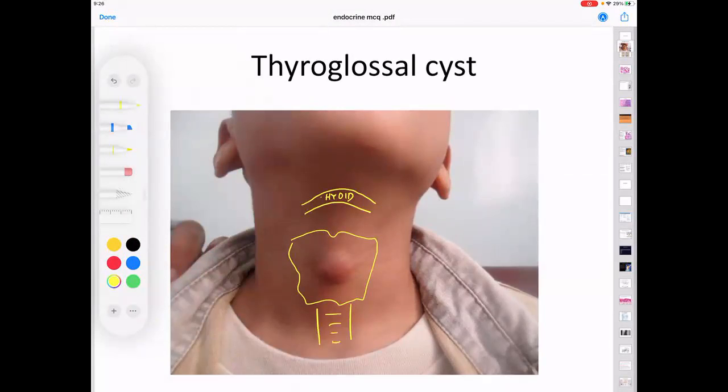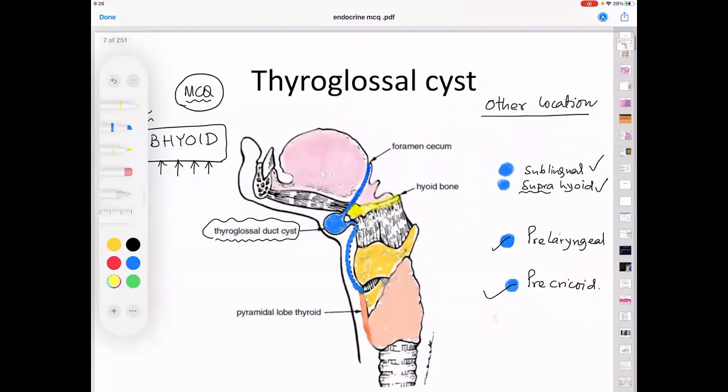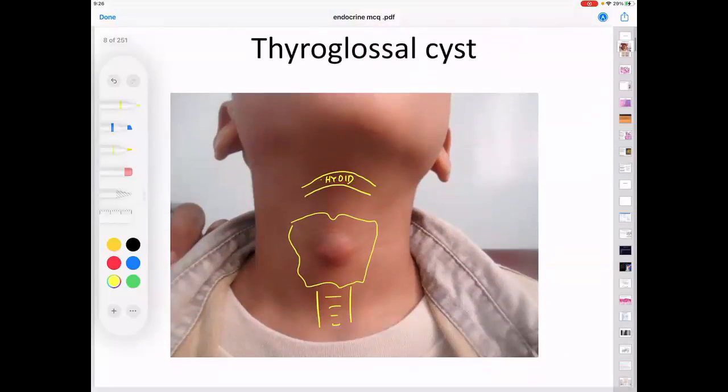this is the laryngeal cartilage. Okay, so what is the position in relation to this picture? Prelaryngeal. If you say this to be subhyoid, no issues. I hope all of you will agree that this is below the hyoid. Yes, sir. Right? Okay, and the thyroid gland should be somewhere down here.